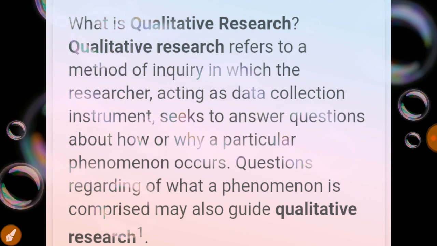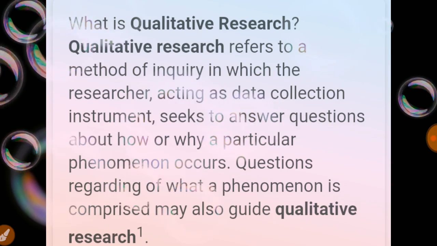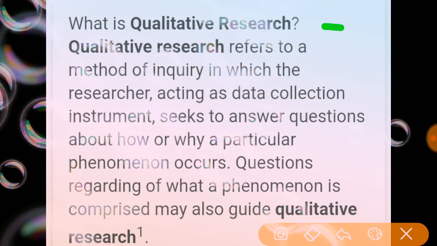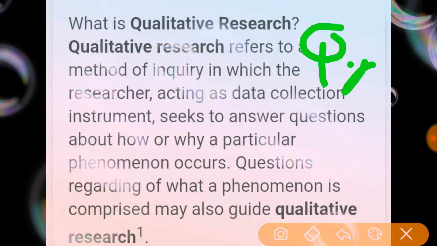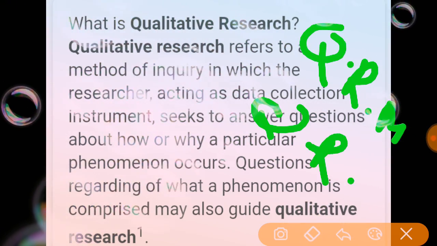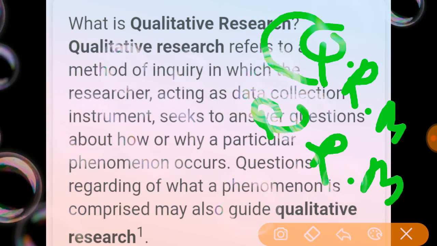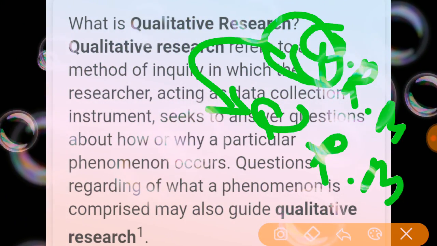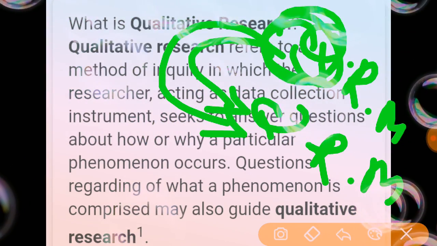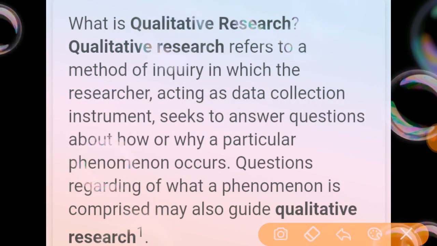There are two alternative methods in research. The first one is the quantitative research method and the second one is the qualitative. Just remember the words: quantity and quality.